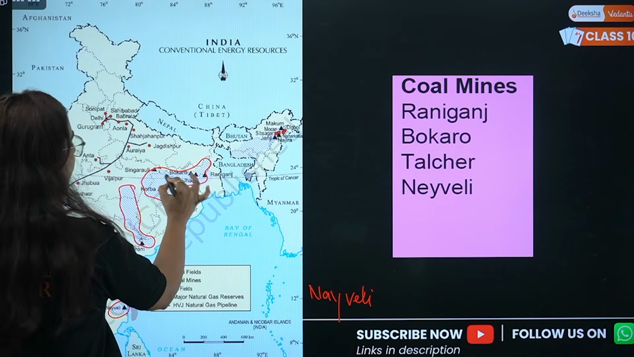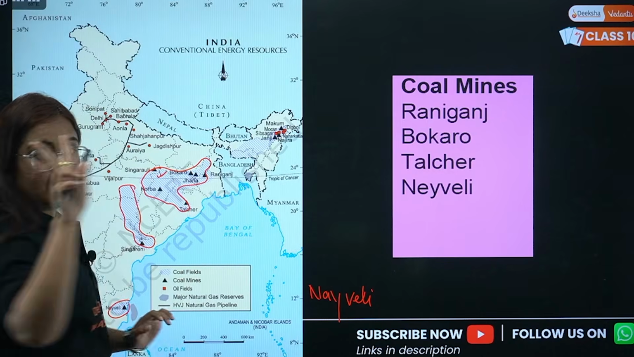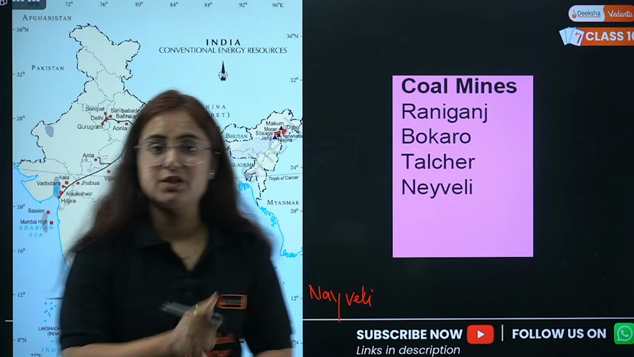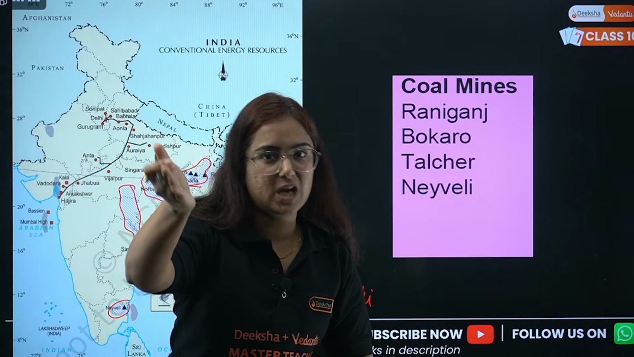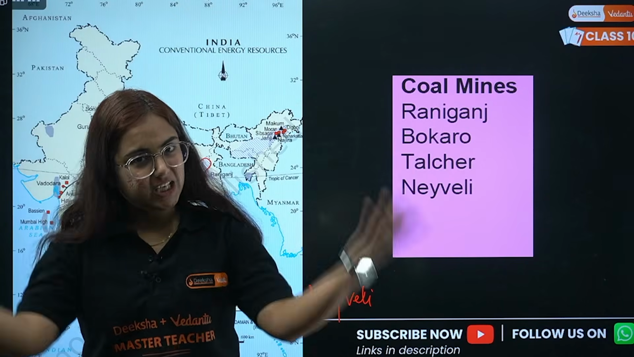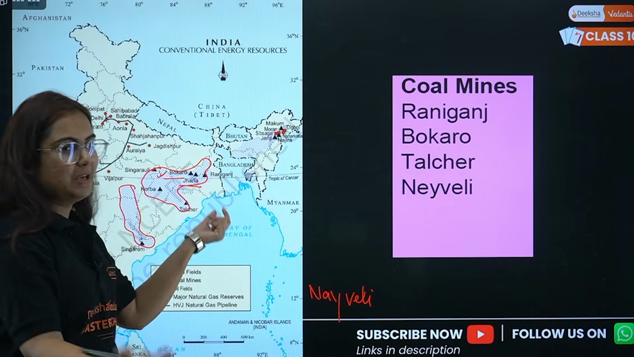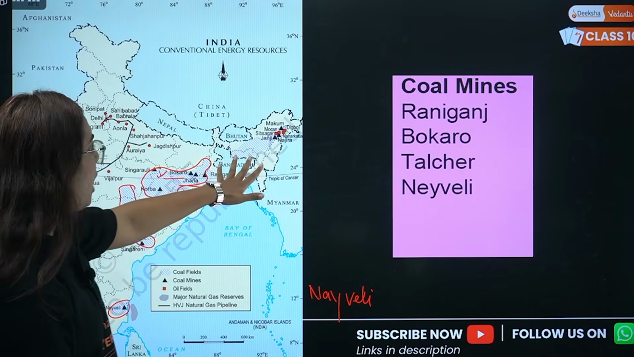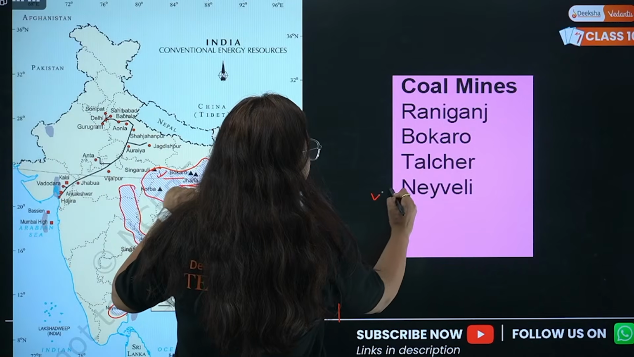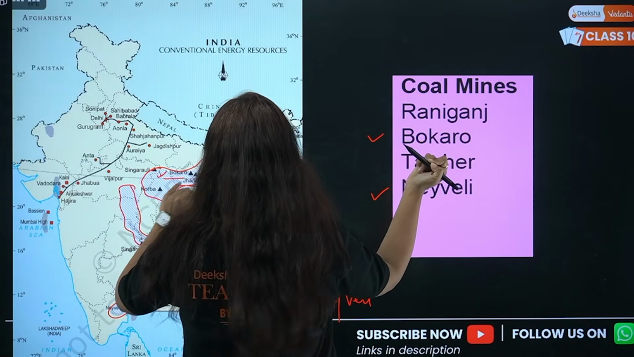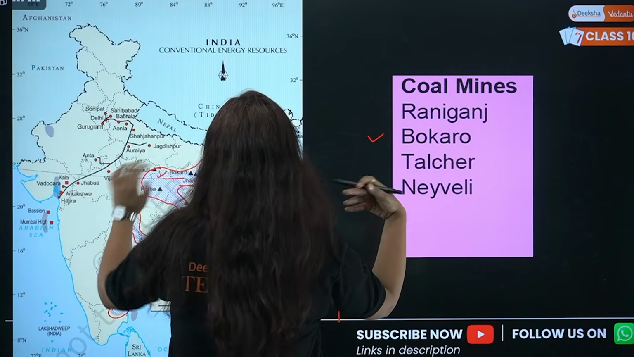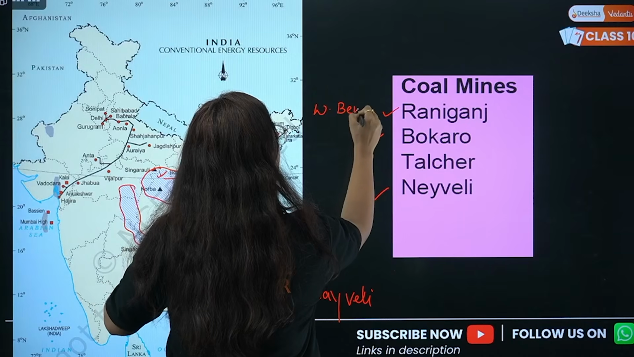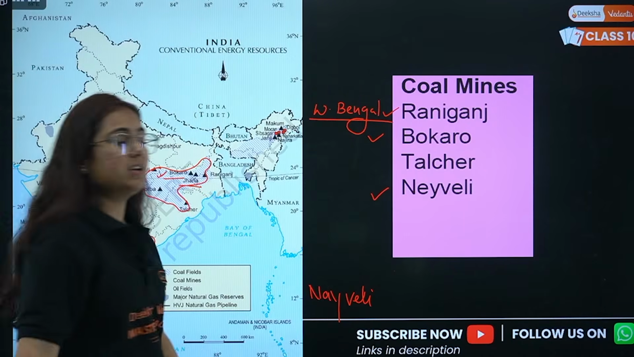Then the major one is the Chota Nagpur belt, where two mines are important, Bokaro and Jharia. J for Jharia and J for Jharkhand. J for Jamshedji Tata. So, Bokaro and Jharia, where? In Jharkhand. We are done with Neyveli, Bokaro, and Jharia, however it is not in the list. Then we will study Raniganj. Raniganj is in West Bengal.